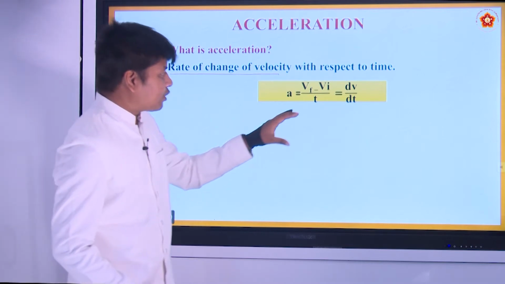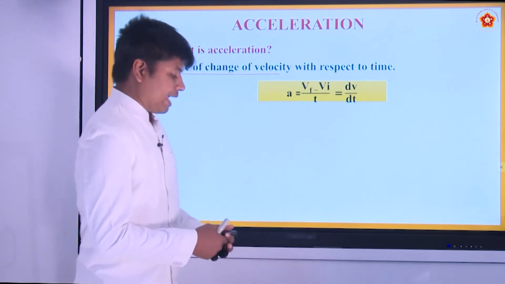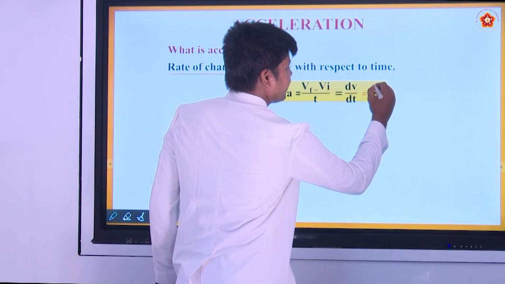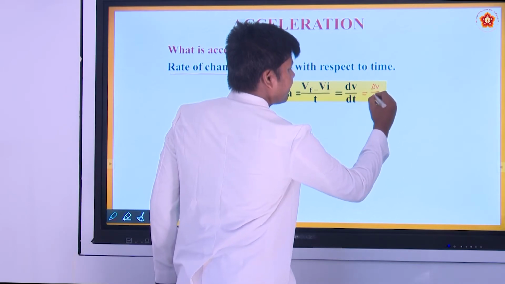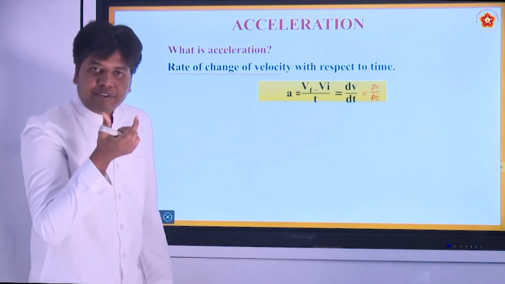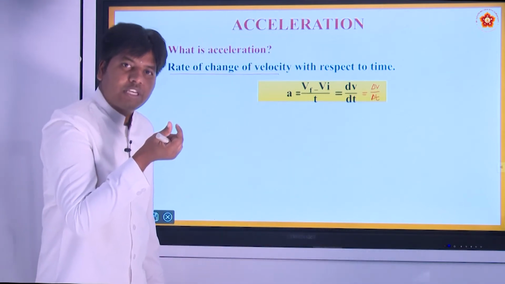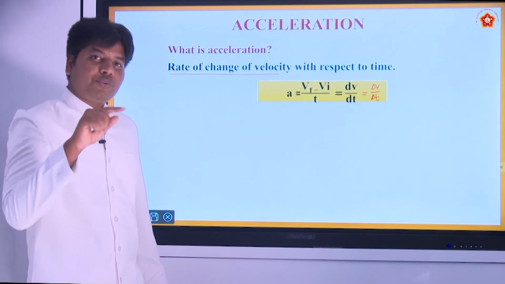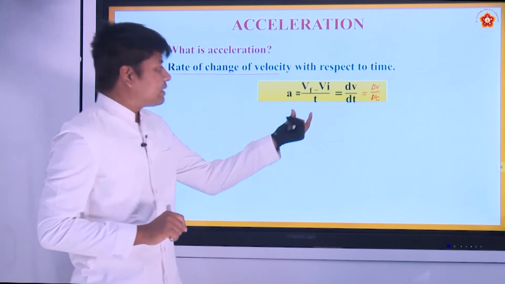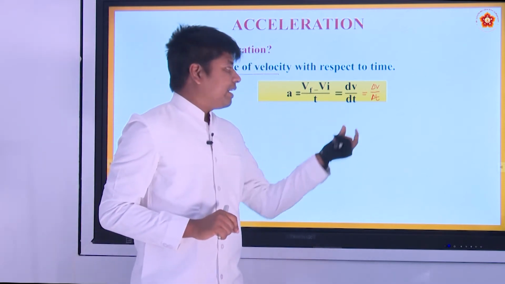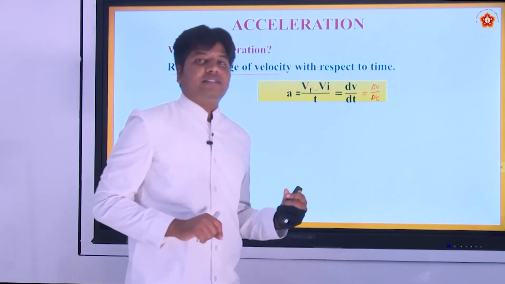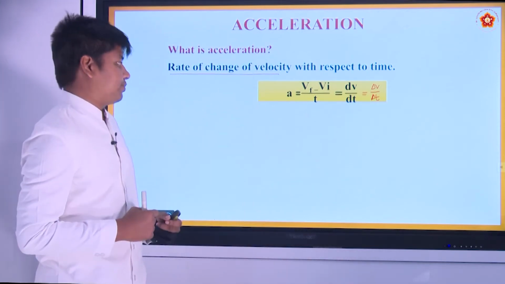That we call dv by dt. Actually, if it is average, we can write it as delta v by delta t. If you shrink the time interval close to 0, as in the case where we discussed instantaneous velocity, this is instantaneous acceleration, and this is called average acceleration. We will discuss this also.